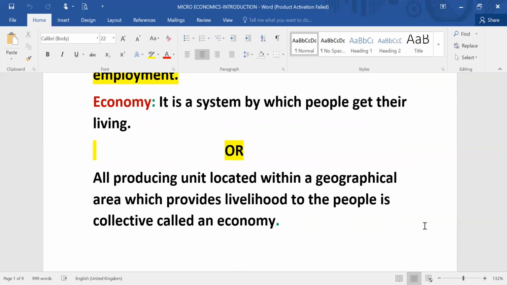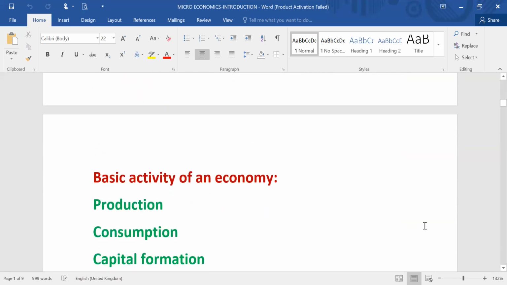For example, Indian economy, Russian economy, British economy, French economy. So it can normally be called a country also, a domestic territory also, which provides livelihood to the people for their survival. So that is economy.